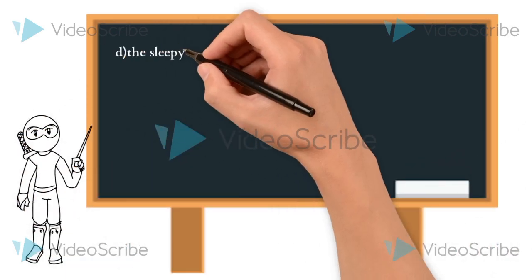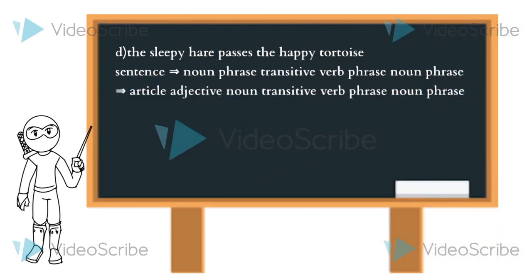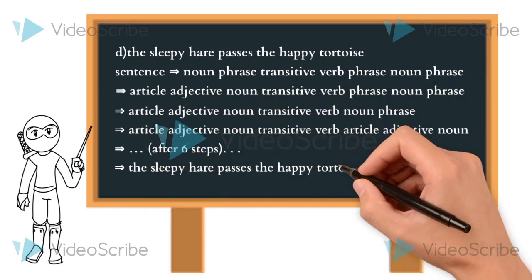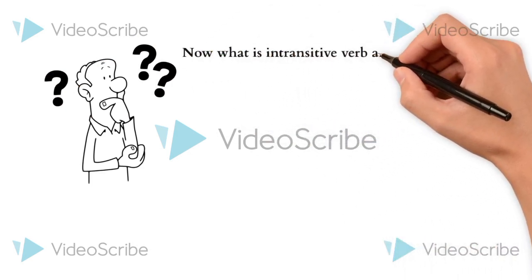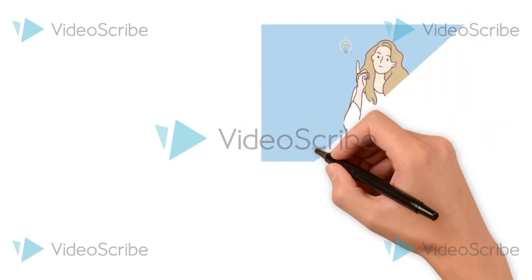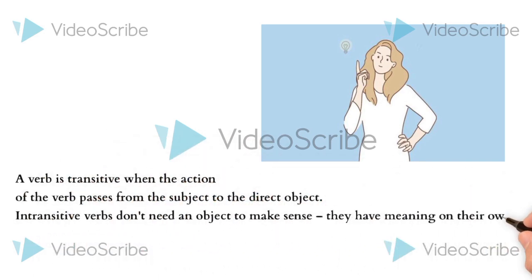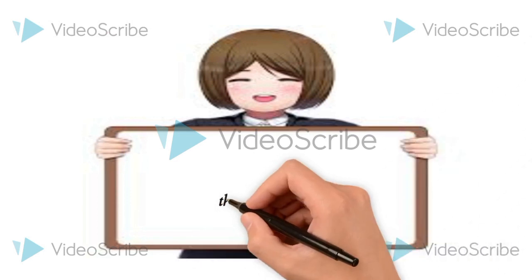By putting this all together, we can form sentences like the happy hare, the sleepy tortoise runs quickly, and many more. There are intransitive and transitive verbs. If a sentence doesn't involve an object, we can use an intransitive verb. A transitive verb is one that makes sense only if it exerts its action on an object. Here we can see a question: construct derivation trees for the sentence the happy hare runs.